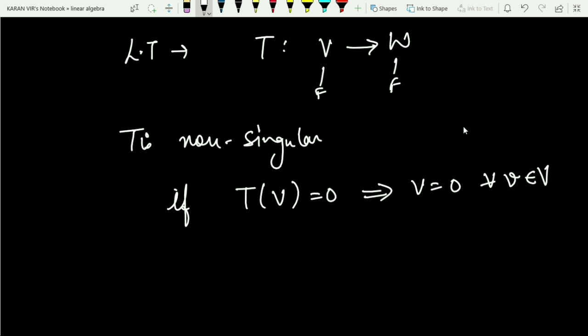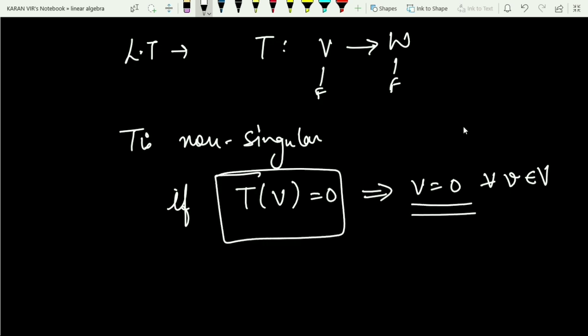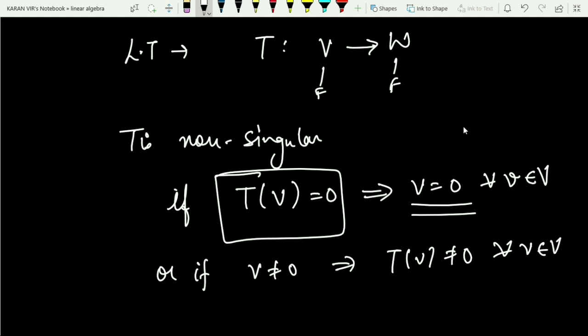See, now I am saying that if T of v is 0, it implies that v definitely should be 0, not for others. That is, if v is non-zero, then T of v will definitely be non-zero for all v. That is, only 0 gets mapped to 0.